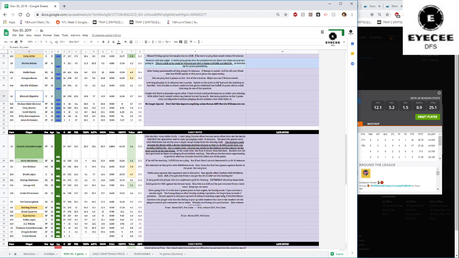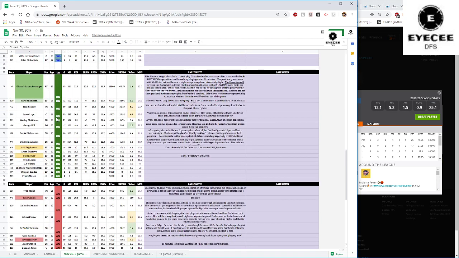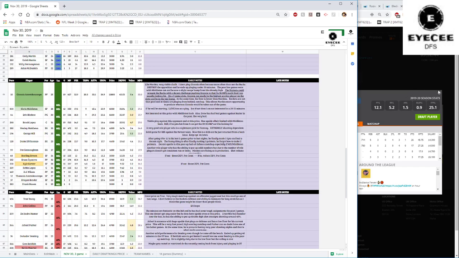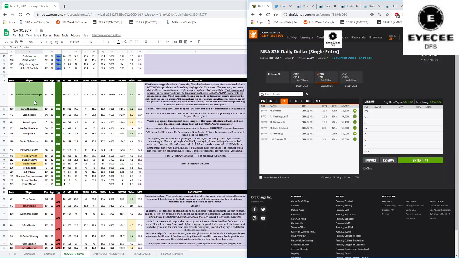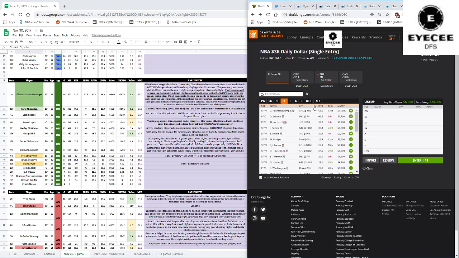Of course, there's Biyombo still, but you guys can read the notes for that for the sake of a smaller video. On the Bucks side, Giannis is basically the guy doing it for me. 11,800. He's one of the highest priced. He is the highest priced stud. No, second highest. Harden's actually priced higher than him. Between Harden and Giannis, you can't really go wrong here.